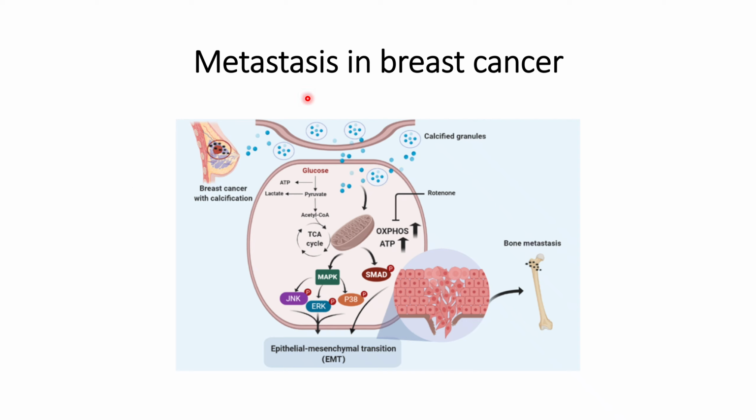Today we will discuss metastasis in breast cancer. So how does this metastasis in breast cancer initiate? It is initiated with calcification in the breast cancer, and calcification means the deposition of calcium on the soft tissues or on the hard tissues, and these calcified granules then go inside the cells, and thereafter